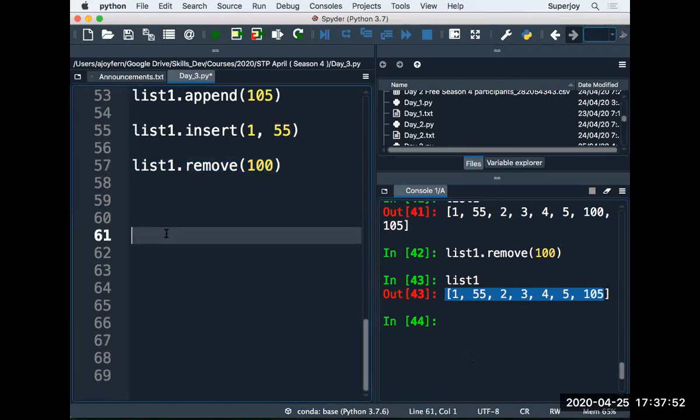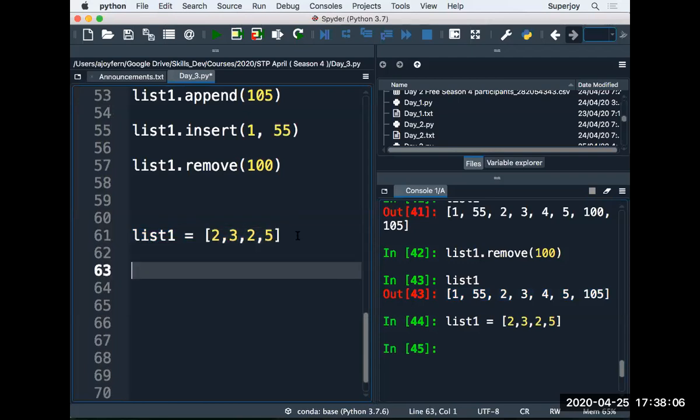So let's say I take one more example here. I have a couple of values here: 2, 3, and again I have a 2. So now I have 2 two times there. And now I call list1.remove, and I call 2. Will it remove this 2 as well or this 2 as well? No, it will remove only the first occurrence. See this, list1.remove, and now see the output.